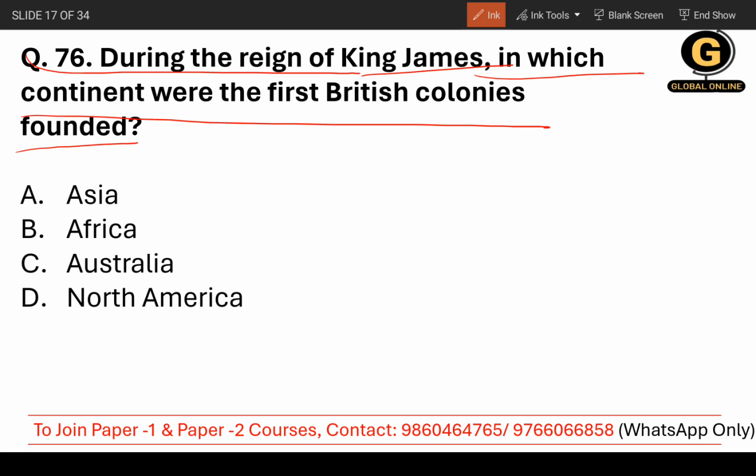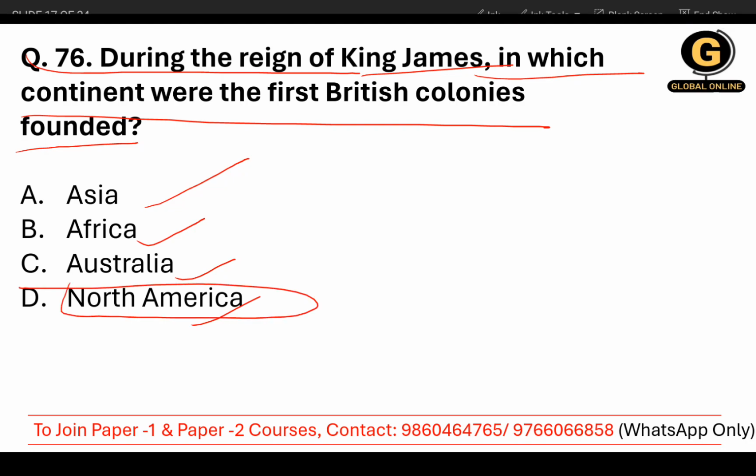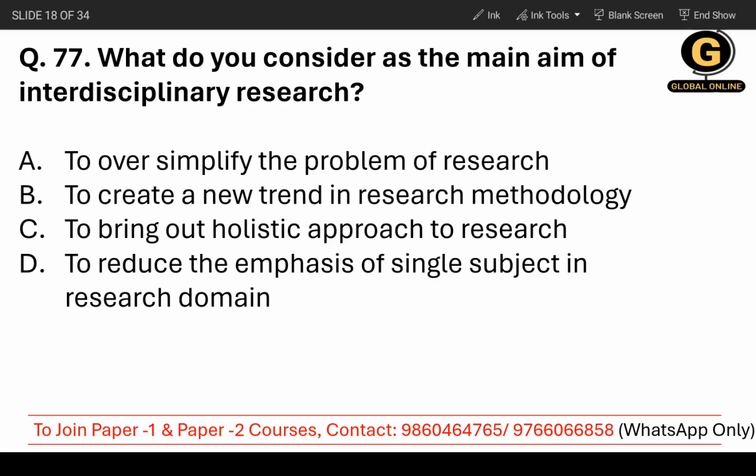Moving on, during the reign of King James, in which continent were the first British colonies founded? Whether it was Asia, Africa, Australia or North America. So the correct answer is North America. For this type of question, you just need to read the history and also you need to remember it. Now, question number 77. What do you consider as the main aim of interdisciplinary research?